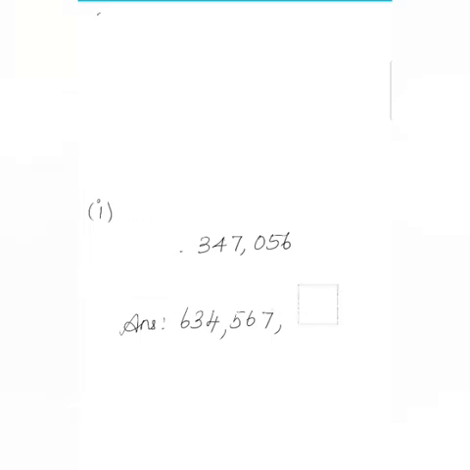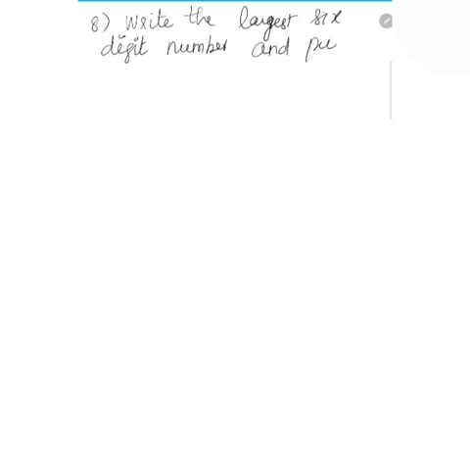The 8th sum is: write the largest 6-digit number and put commas in the Indian and international system.